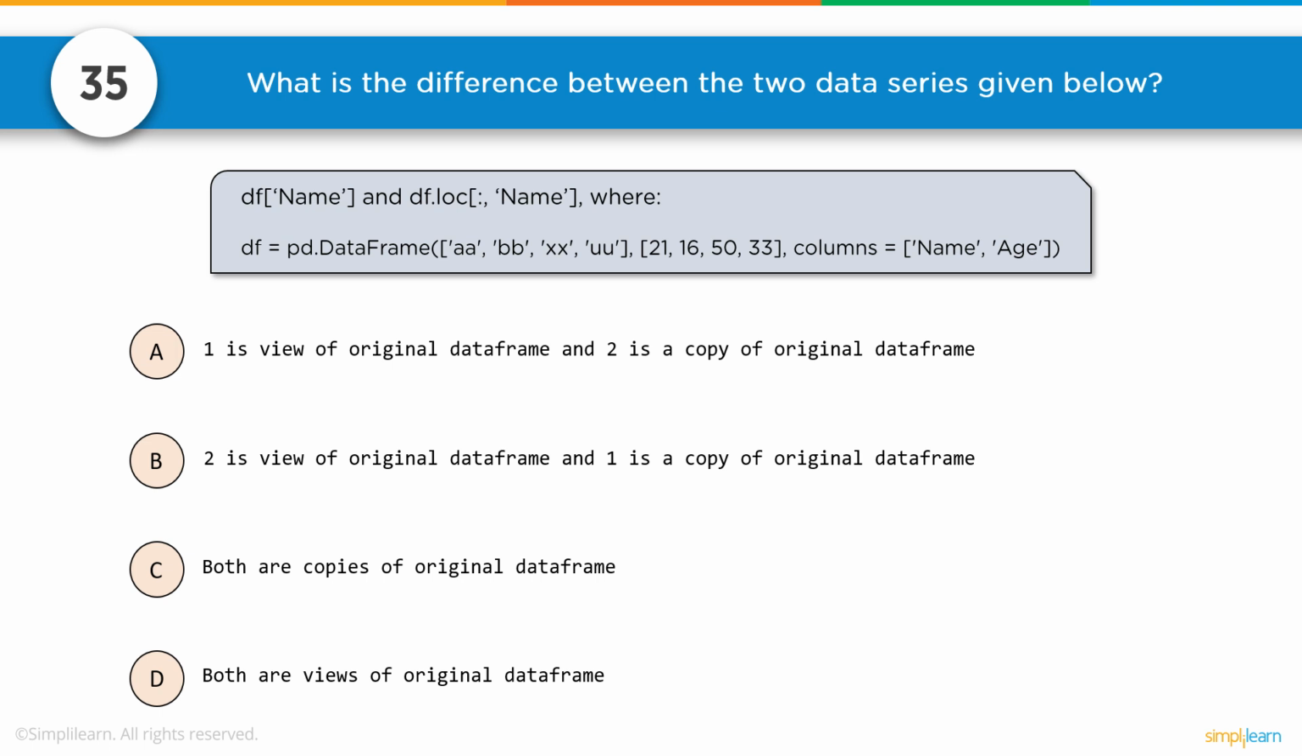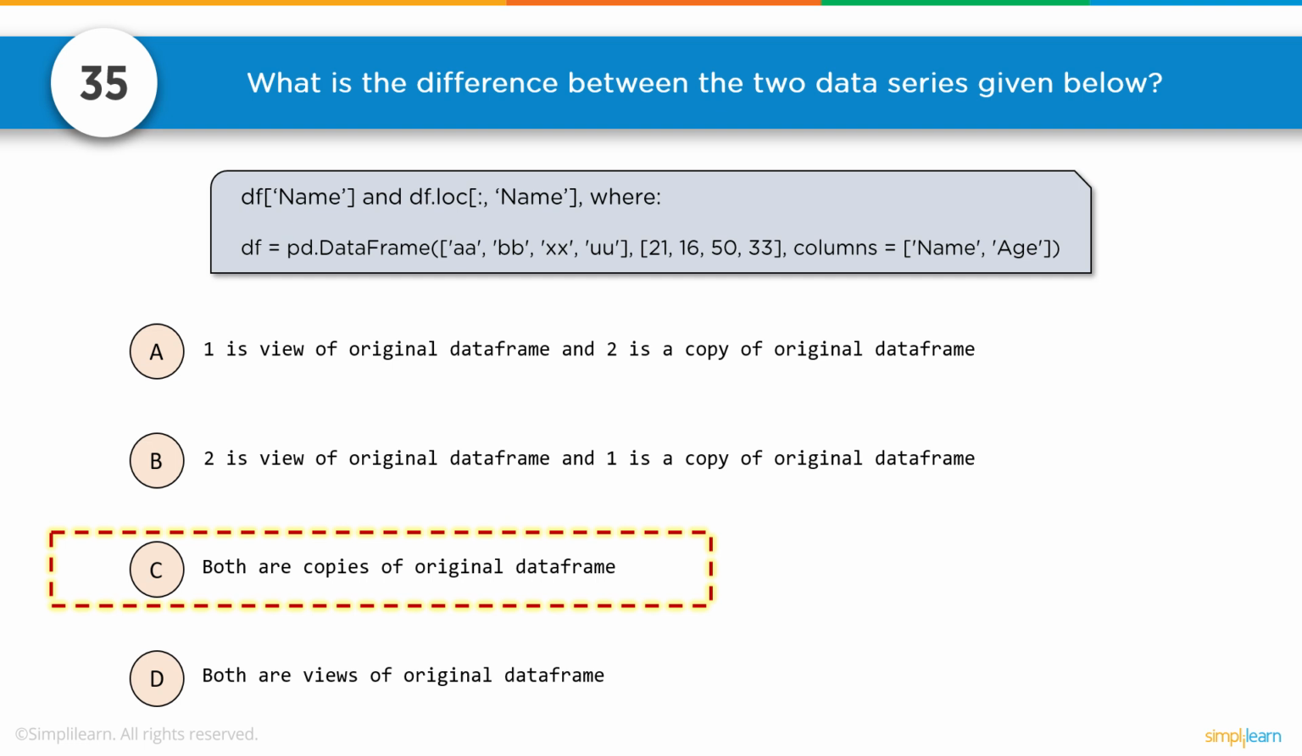So let's take a look and see what they're looking at. Just glancing at the questions, they want to know, is it the original data frame or is it the copy of the data frame? And you can see here that 1 is a view of the original data frame and 2 is a copy of the original data frame. 2 is a view of the original and 1 is a copy. Both are copies, both are views. If you're working with pandas, you know that unless you specifically tell it to do it inline, and a lot of functions don't allow you, you're always taking a slice and it is always a copy. So C, both are copies of the original data frame.